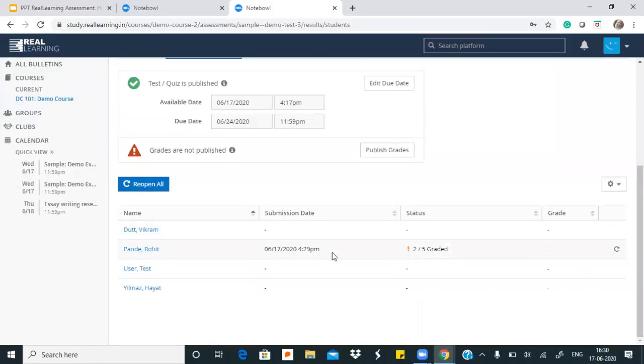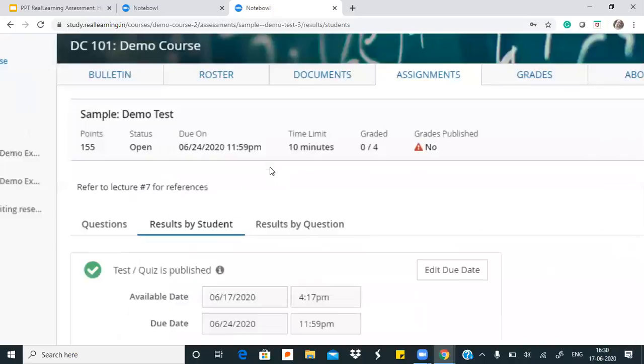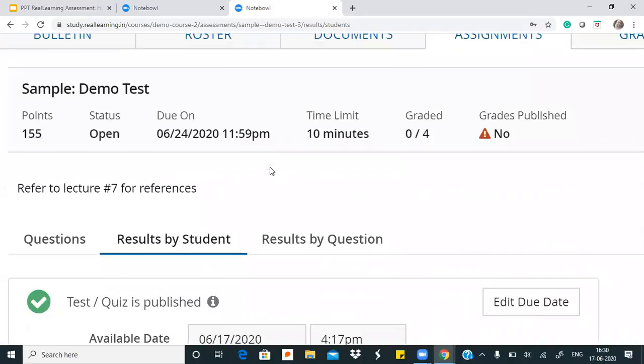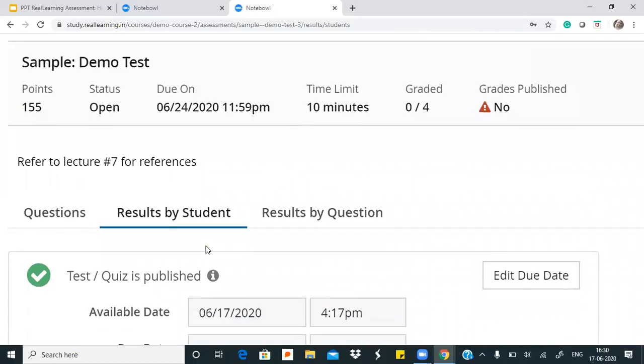हर स्टूडेंट के नाम के आगे I can also see what is their status of grading and how much do I need to check and how much am I left with checking. टीचर्स के पास दो मोड्स होते हैं इवैल्यूएशन के, which is either you can check by student or you can check by question. What this means is by student अगर मैं check करती अपना mode of evaluation, so that would mean पहले मैं रोहित के सारे answers check करती, then I would have moved to Vikram's answers, then third student or fourth student मैं उनके सारे answers student by student check कर रही होती.